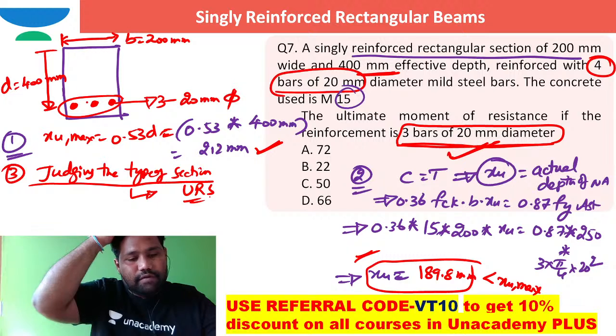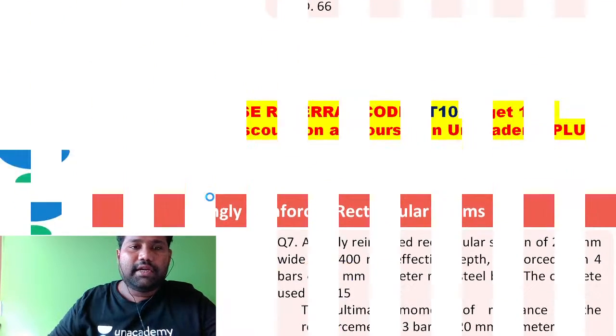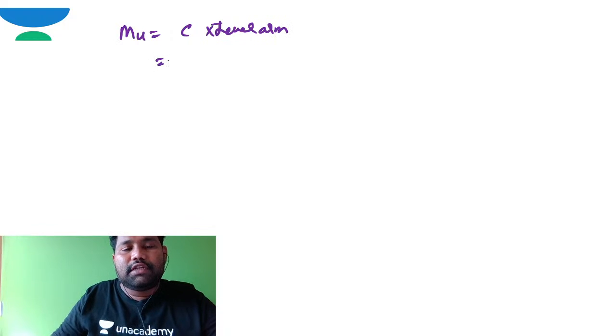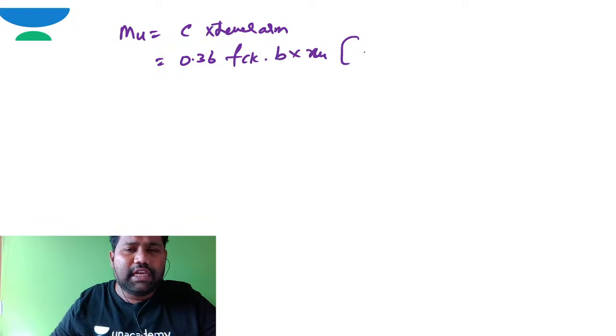When it is an under reinforced section, everybody will ask, "Sir, how to work out the moment of resistance?" If I want to work out the moment of resistance here, MU is the ultimate moment of resistance, generally compression force into lever arm. Compression force is 0.36 FCK B into XU, and the lever arm, for the IS 456 stress block for a singly reinforced section, is D minus 0.42 XU.